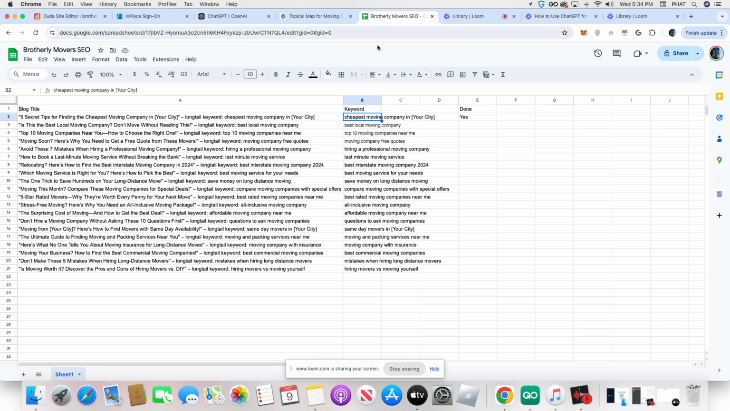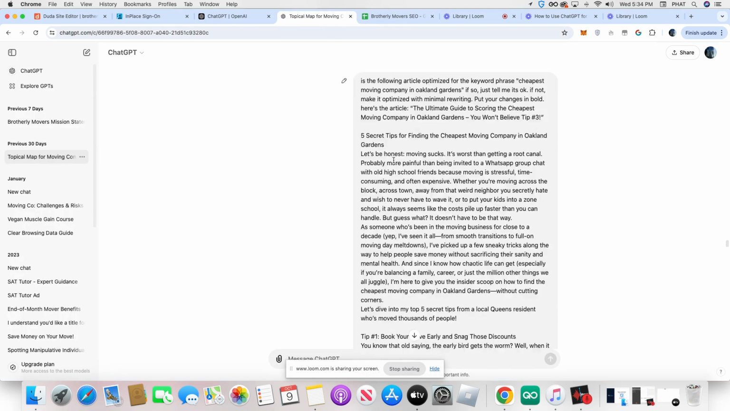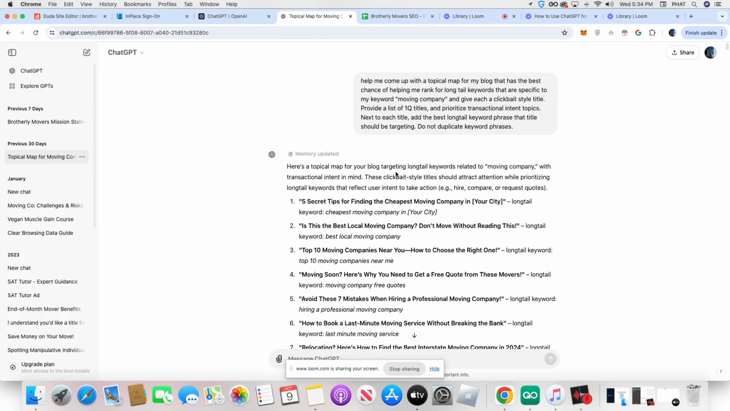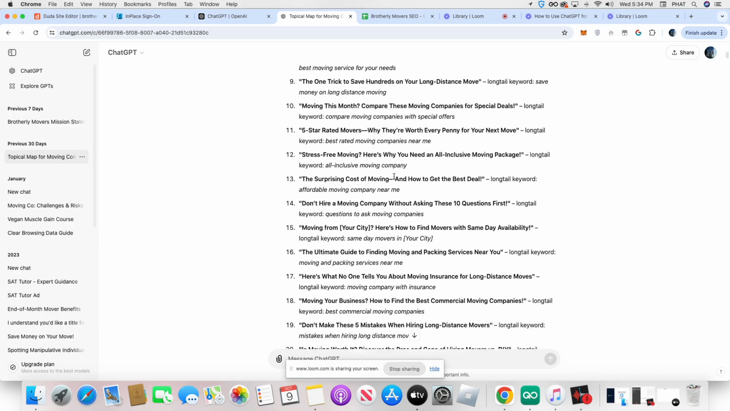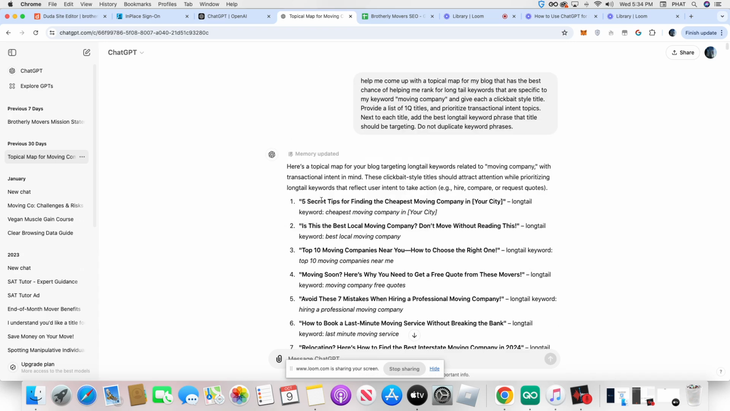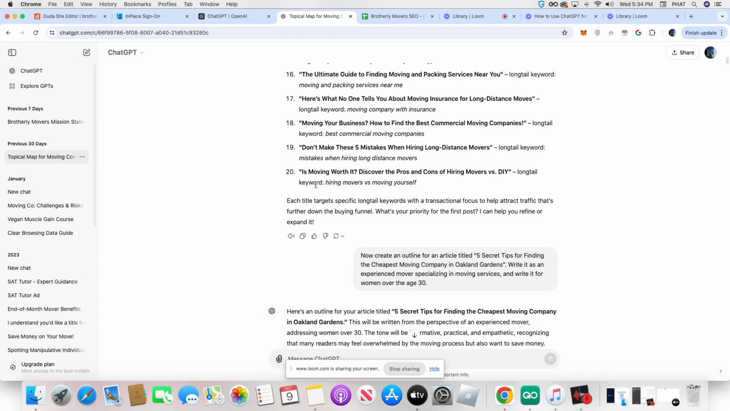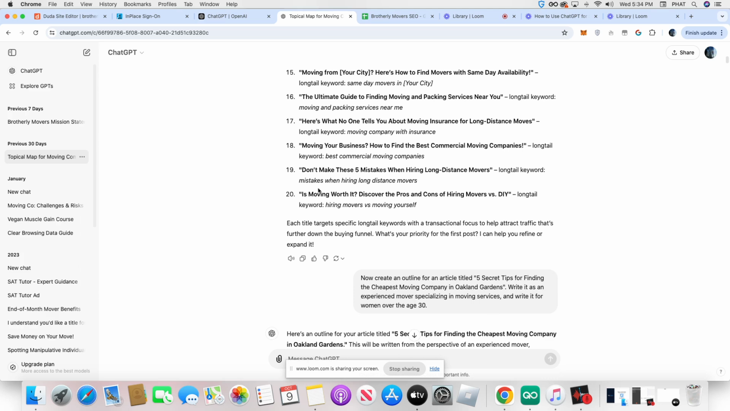So anyways, you want to do this for all of the articles. If you go all the way back here, you can see that ChatGPT gave you that topical map, right? So it gave you 20 articles that you need to create blog posts for with ChatGPT and put on your blog so that you can start being relevant to Google. So that's pretty much it.